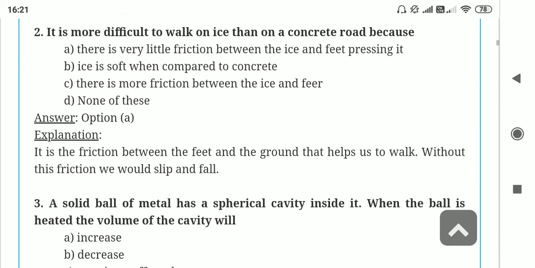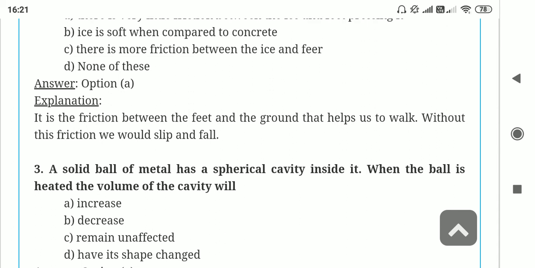So next question. A solid ball of a metal has a spherical cavity inside it. When the ball is heated, the volume of the cavity will. So a spherical cavity is there, okay.